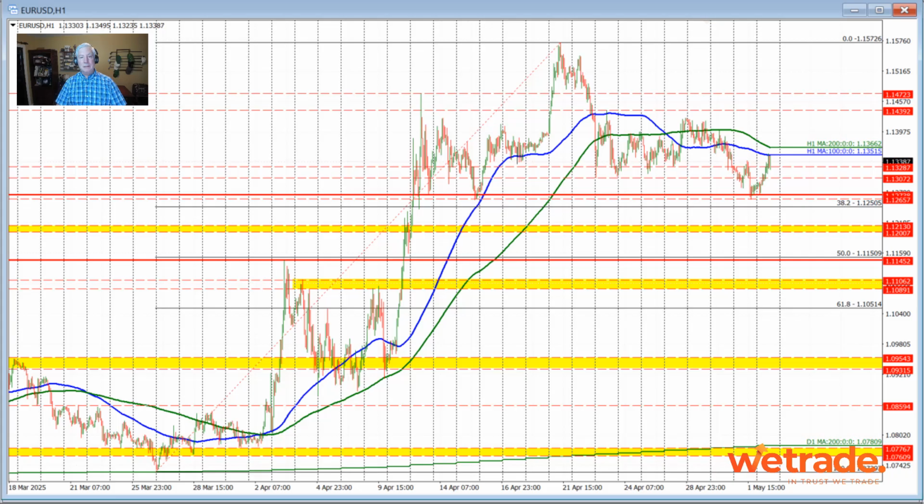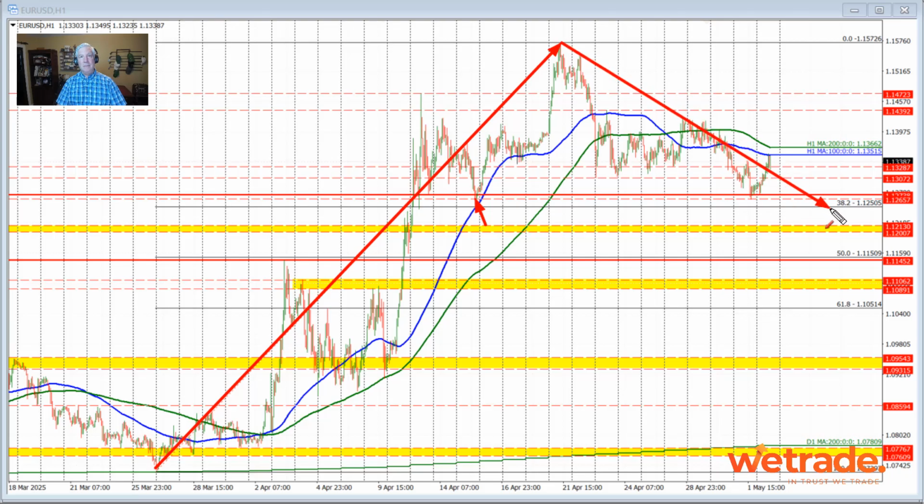But see this little low right here? We couldn't get below that level. It was right on that level. As a matter of fact, it couldn't also get below the 38.2% retracement. Unfortunately, these levels are also key levels. I thought that if we broke through that level, we'd see further momentum in the downward direction. What instead happened was that we came back above it, and we started to use that level as support, not only here, but also in the early Asian session.